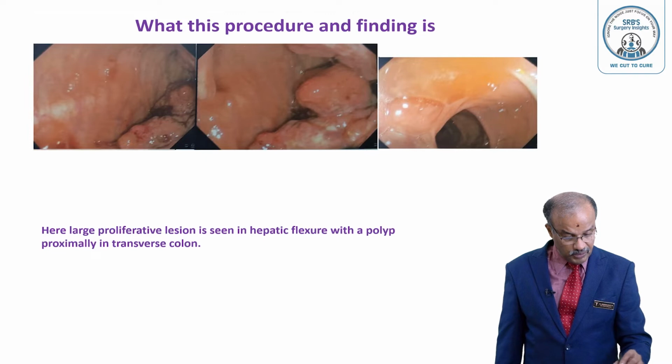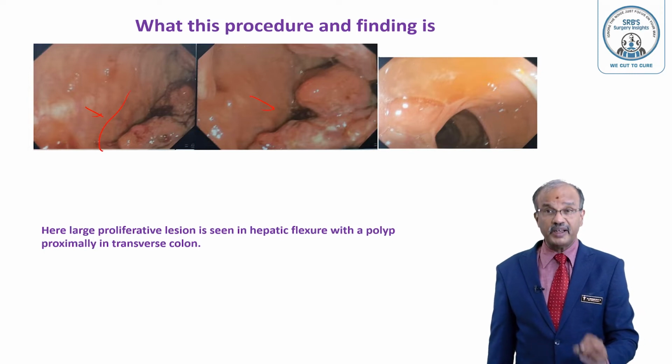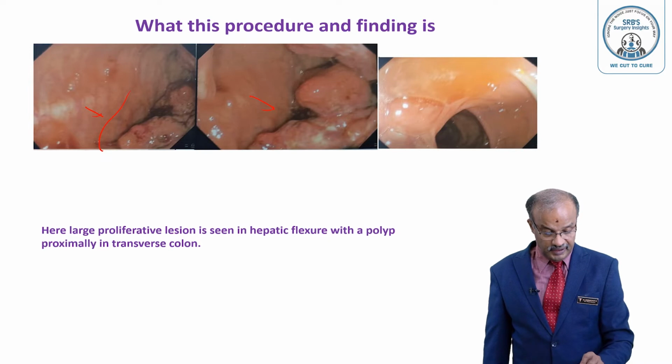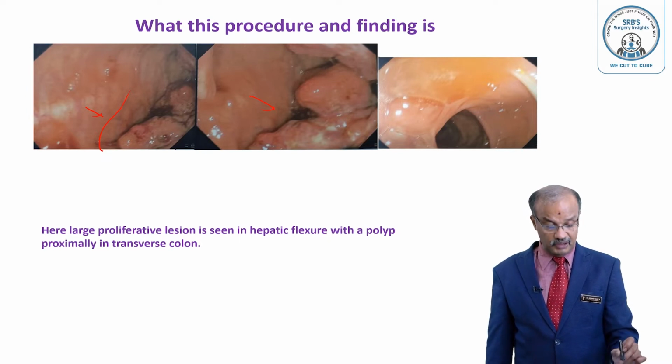See, that is a colonoscopy view. You can see that a proliferative lesion is there here, and here also a proliferative lesion is there. See that everted edge proliferation, ulcers are there, a large proliferative lesion in the hepatic flexure of the colon.